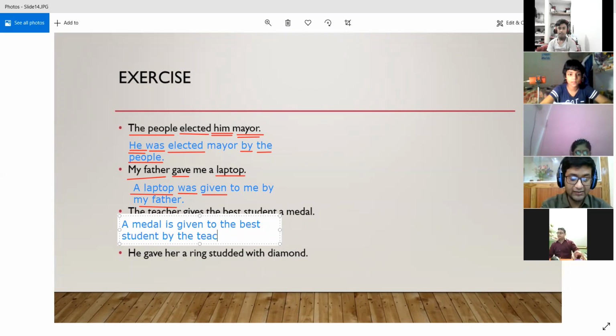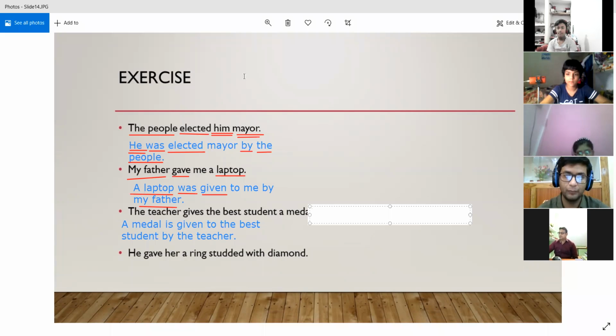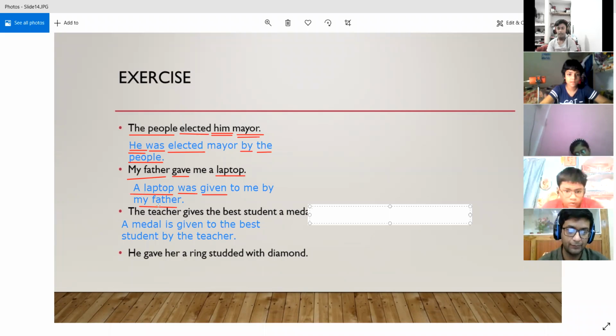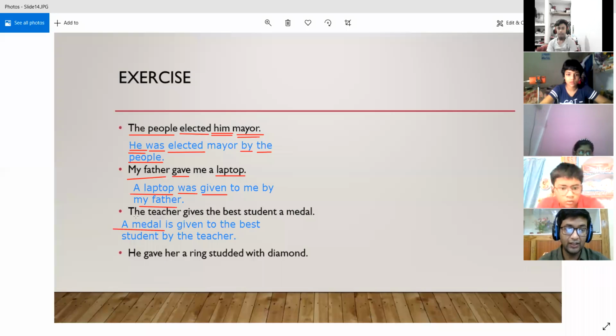So tell me, is there any other way in which we can write the sentence apart from this? It is correct because we have changed a medal from the object position. We have brought it into the subject position. So one thing is correct. Then the teacher, which was the subject in the active voice, we have made it the object in the passive voice.